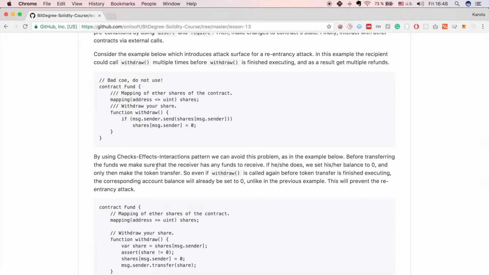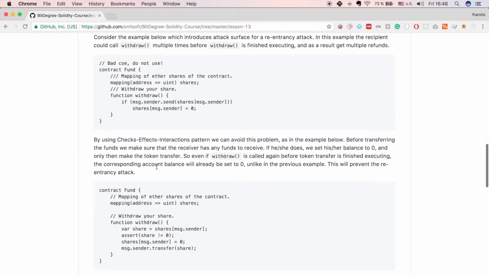But by using checks effects interactions pattern, we can avoid this problem, as in the example below. So before transferring the funds, we make sure that the receiver has any funds to receive at all, like here.